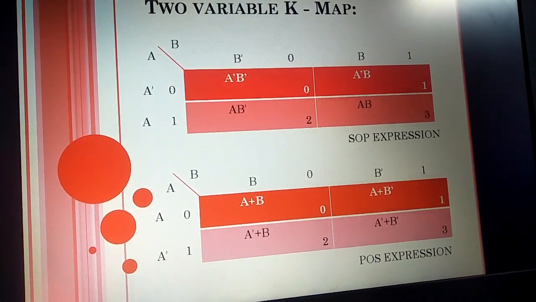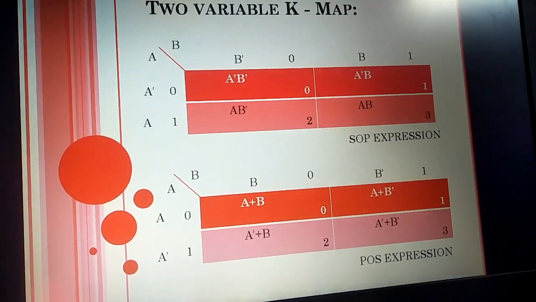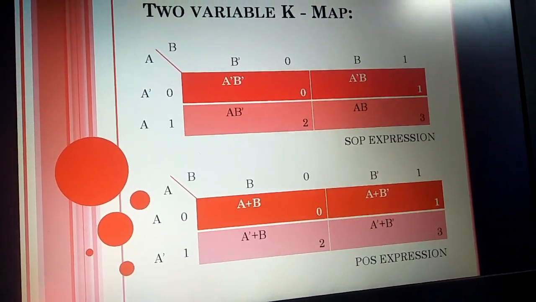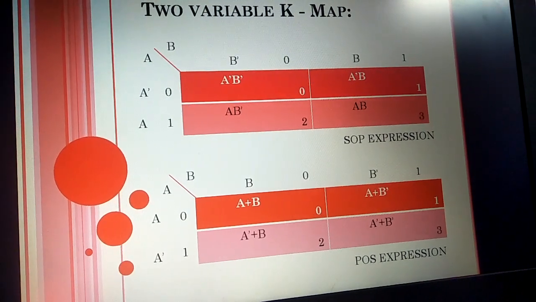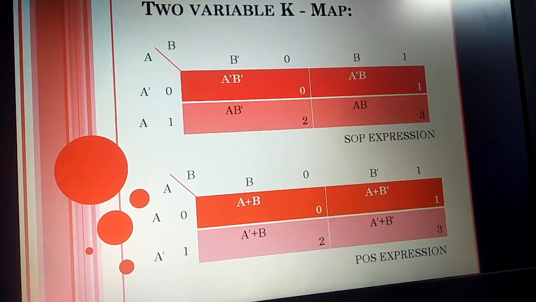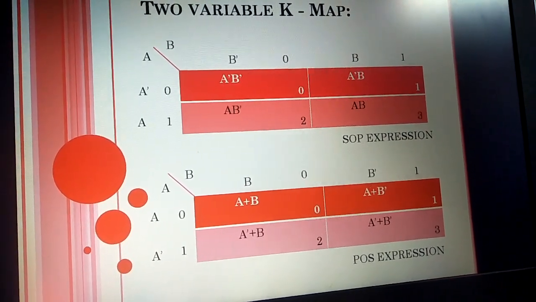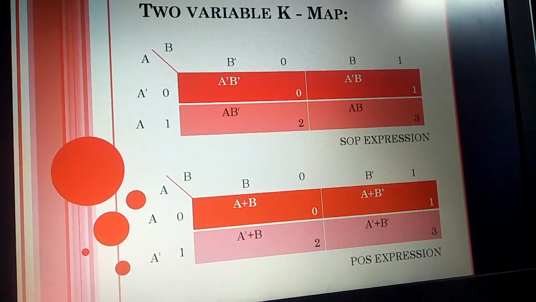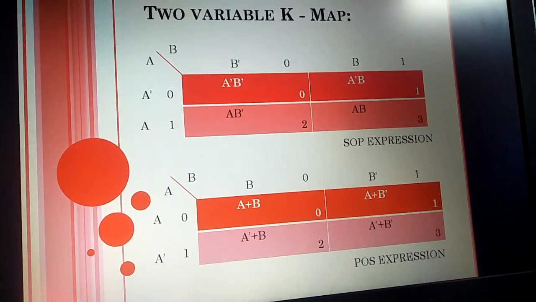We have to put the complement of that variable. That's why I have written A dash with 0 and A with 1, because in an SOP expression 0 indicates complement and 1 indicates the normal variable. In columns I have written B dash with 0 and B with 1.